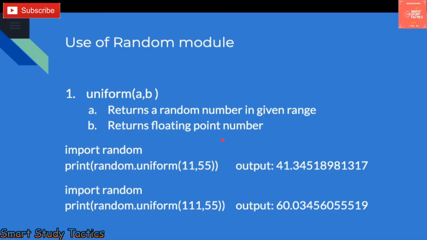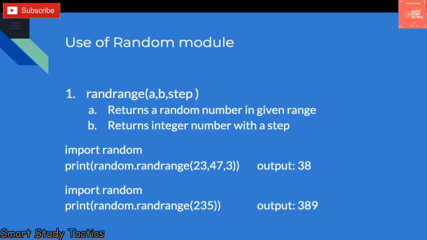Now next is uniform. Uniform is similar to random because both are generating floating numbers. The only difference is that uniform accepts a range. In random you cannot give one because it is fixed at 0.0 to 1.0, but here you can give a range like 11 comma 55, or 111 comma 55. These are the numbers. You can see random dot uniform. So let's understand. First of all we must clear one more topic, then we are going to do the practical.